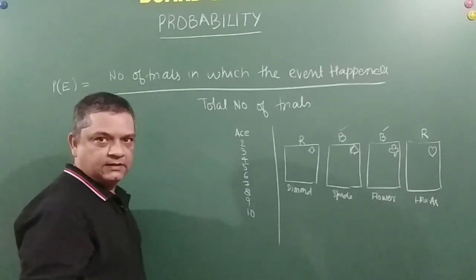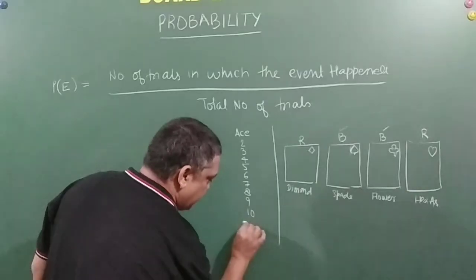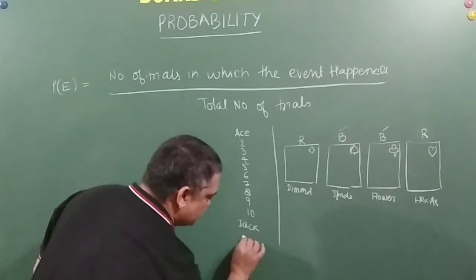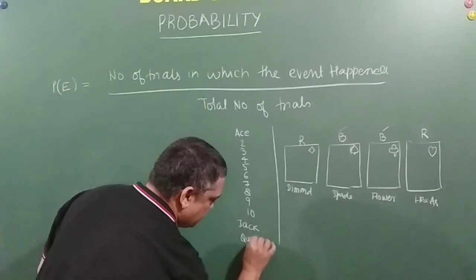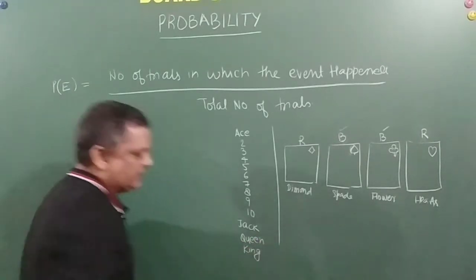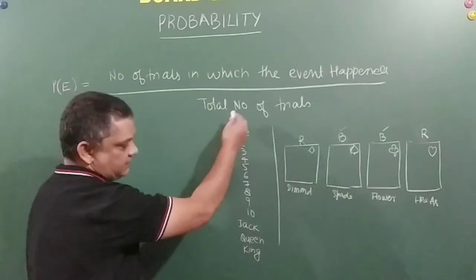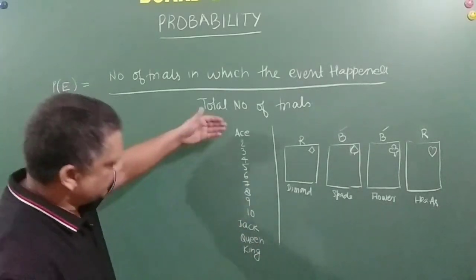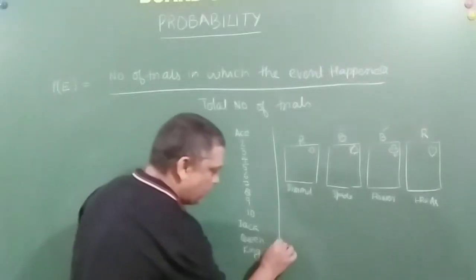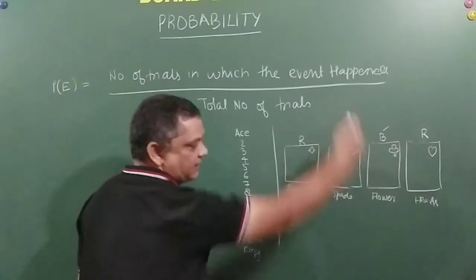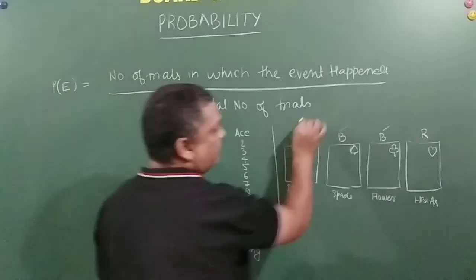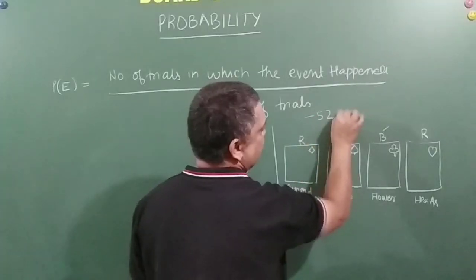After that, 11 is jack, 12 is queen and 13 is king. So this type of 13 cards will be there with you. This will be there in all 4 packs. So in total our pack of cards has got 52 cards.